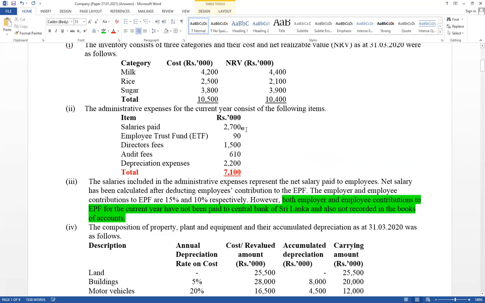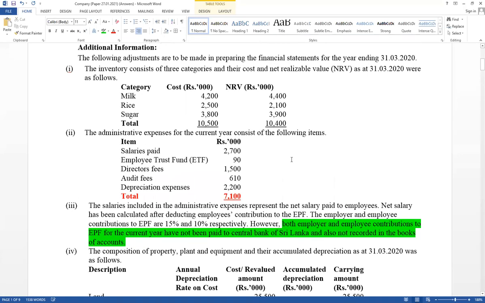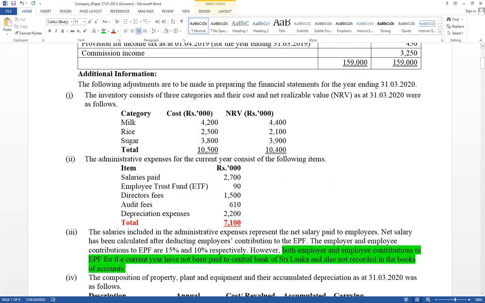Second adjustment salary, okay. EPF, ETF opening balance included. And direct fees, auditor's fees, those are given separately. Reason, those values should be disclosed under note number 2. That part I will discuss later. And depreciation expense it has given. It means annual depreciation recorded already. It is relevant for property, plant and equipment. This part I will discuss with property, plant and equipment. This is 2018 paper. Right, adjustment number 1, 2, 3, okay.